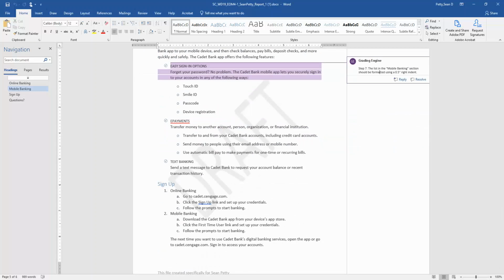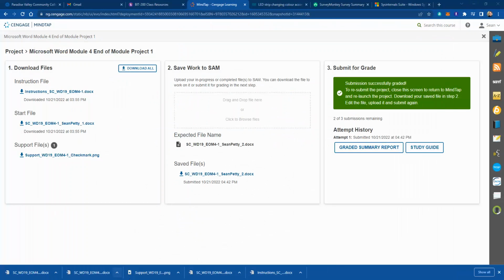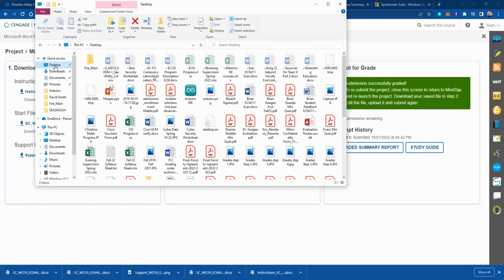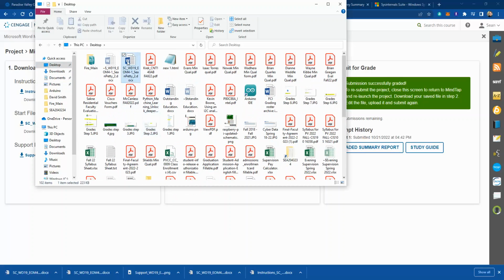So when I look at their product, let's see if their product is identical to mine, and did I miss something? I'm looking at this, and it doesn't look like I missed anything. So let's take a look at the original document that we submitted and see if we could find the issue. I'm going to go back to my desktop, and I don't know if I could find anything on here. Okay, so let me go ahead and just sort this by date. Make it easier to find. There it is. Open this back up. So this is the one I submitted, and waiting for this just to open here.